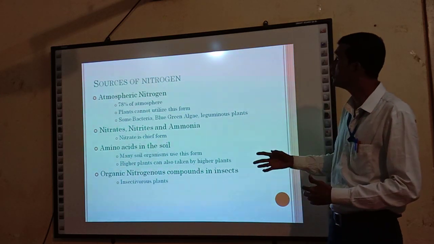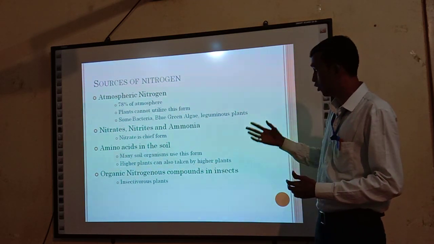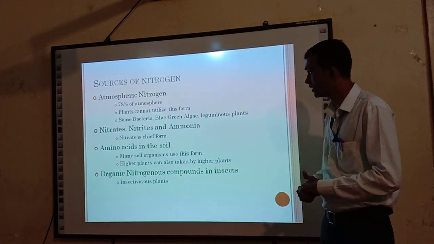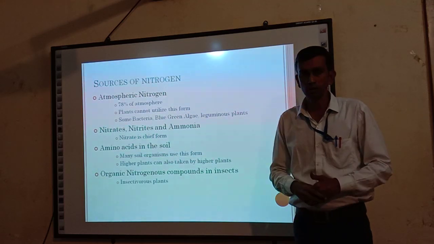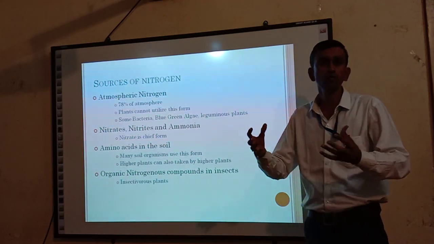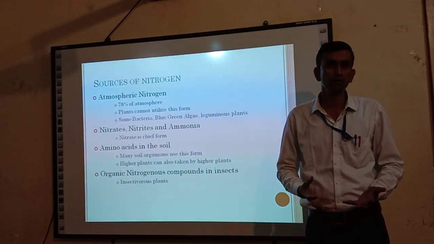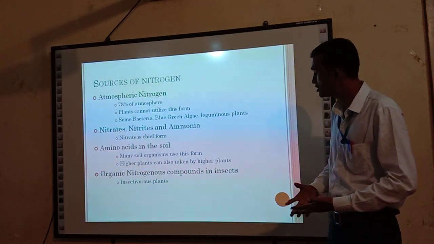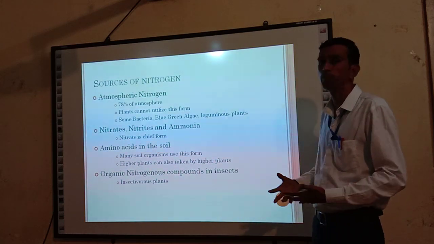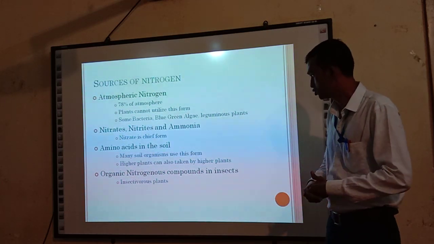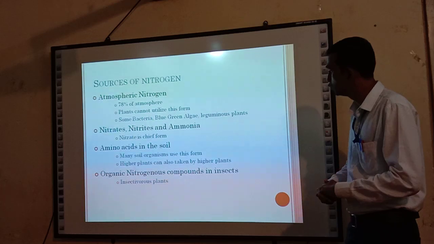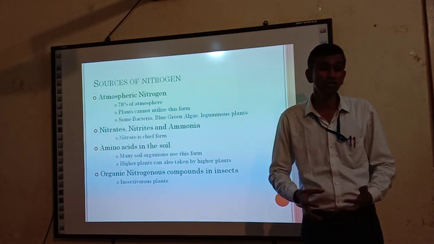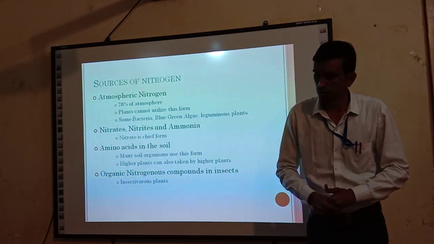Then the plant also takes nitrogen from the soil. It is in the form of nitrates and ammonia. Okay. Then next, soil contains some amino acids which come from the degradation or decomposition of different organic sources. These amino acids are used for growth and development by the plant present in the soil. Many soil organisms use this form. Higher plants can also take up amino acids. It is a main source of nitrogen.